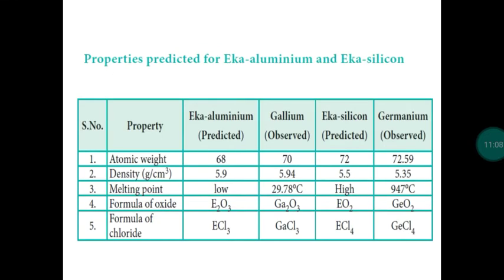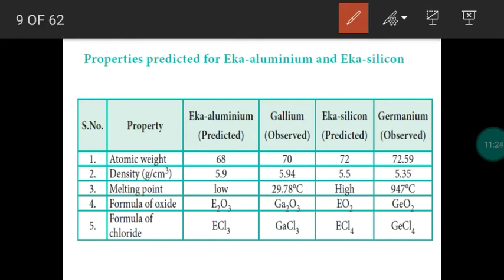Next, the main advantage of Mendeleev's periodic table is that when he was arranging the elements, he left some blank spaces because he had a limited number of elements. During his lifetime, he had only 70 elements, so he left some blank spaces. Why did he leave empty spaces in the periodic table? Those elements were not discovered during his lifetime, so he left them. For example, below aluminium a space is left in the periodic table.